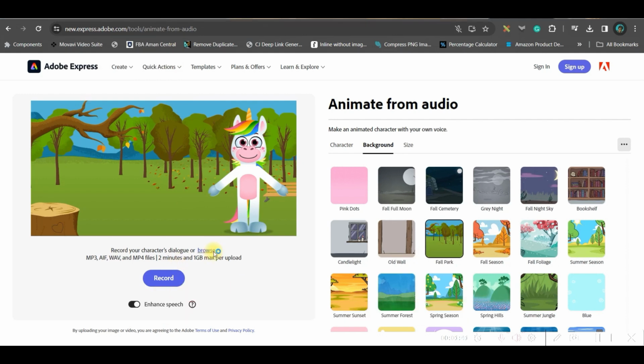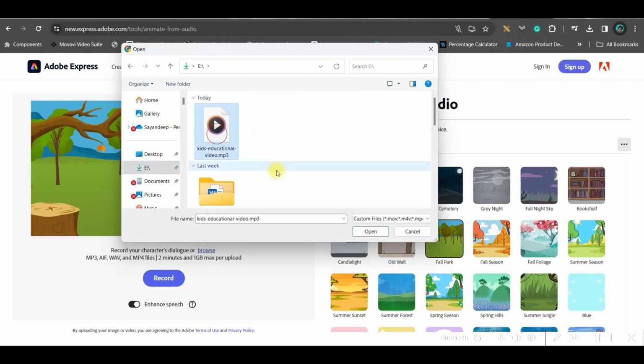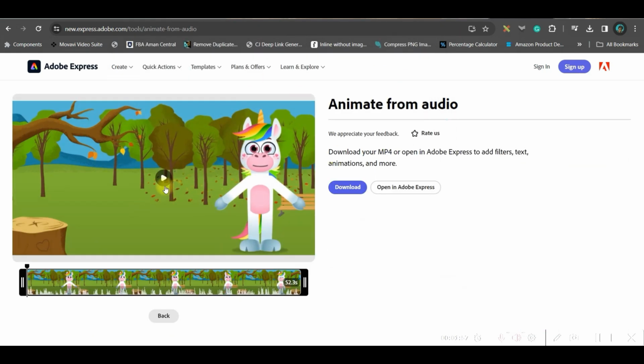Otherwise, go to this browse option and select the file which we have just downloaded, which is this one. Now it is generated.